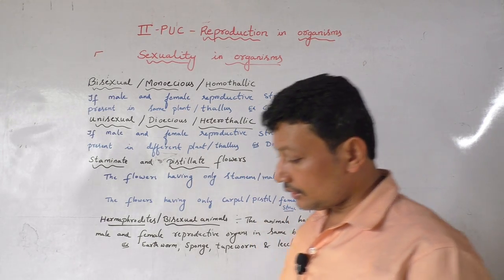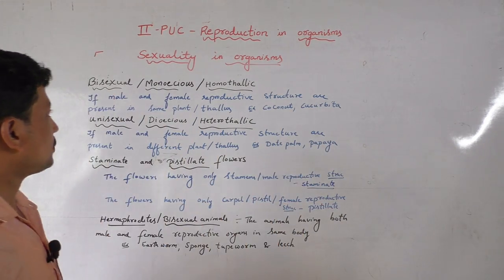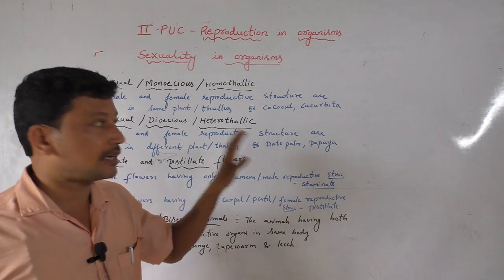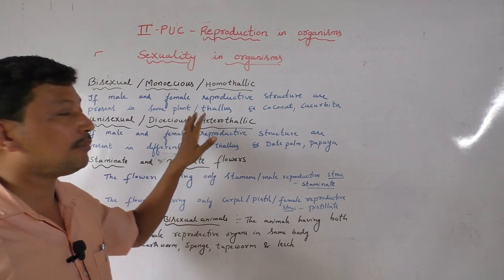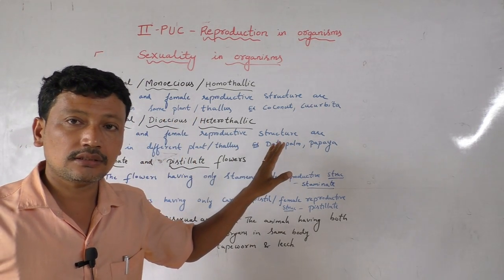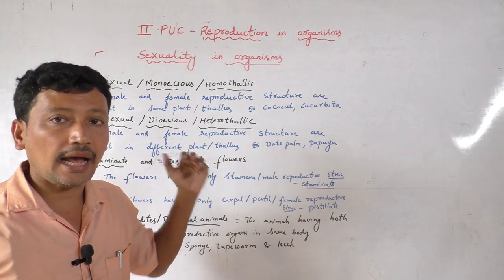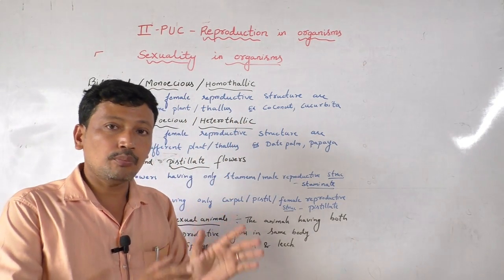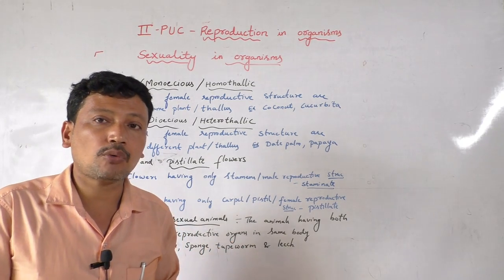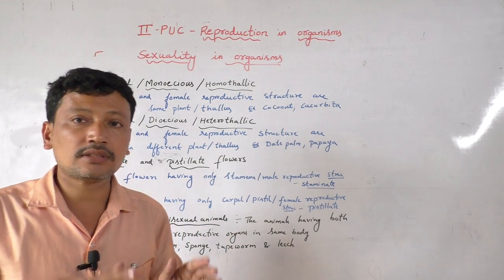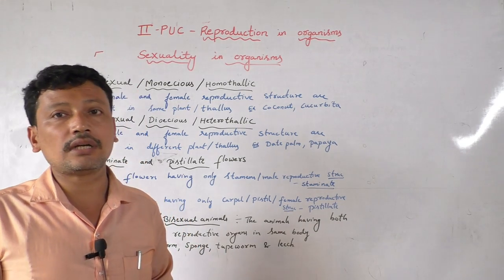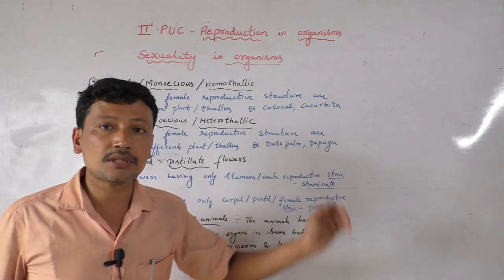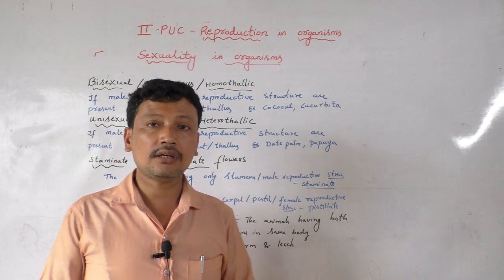So now let us discuss what is the meaning of bisexual or monoecious. If the male and female reproductive structures are present in the same plant or thallus, that is called as monoecious or homothalic. If both male as well as the female reproductive structures are present in the same thallus or same plant body, that is called as homothalic or monoecious or bisexual. So the plant examples for this are coconut as well as the cucurbita.